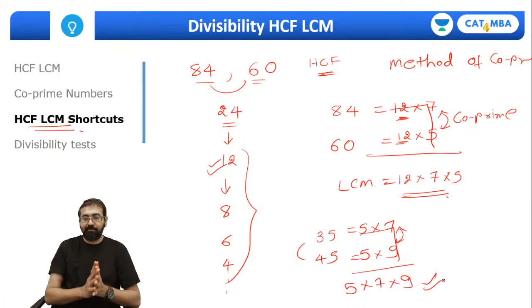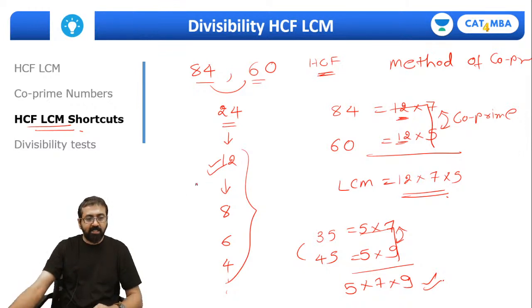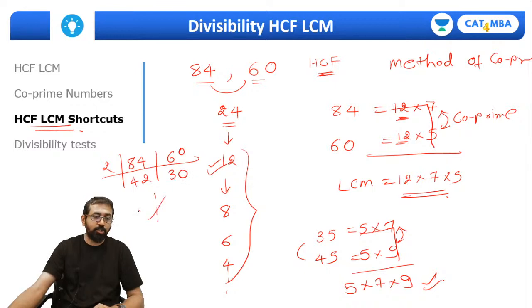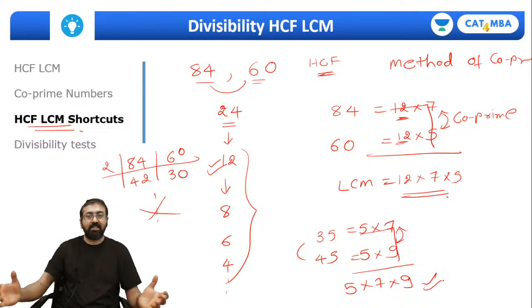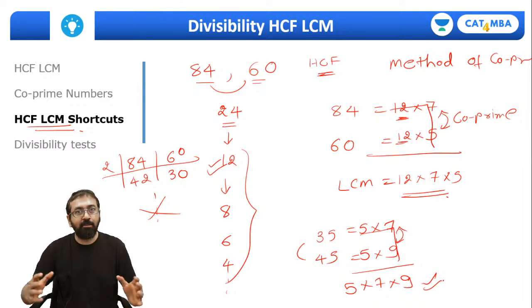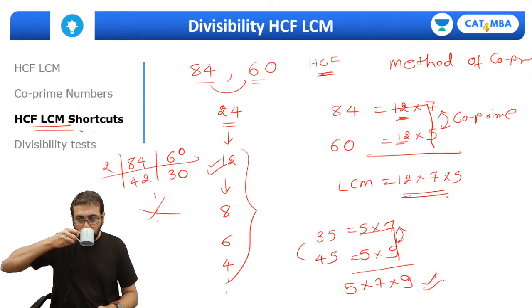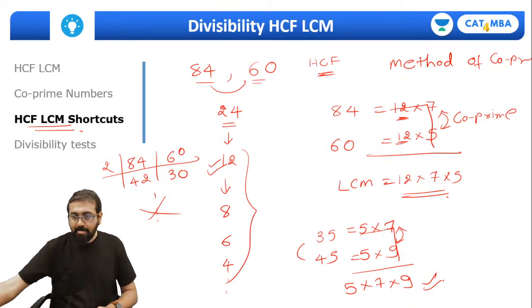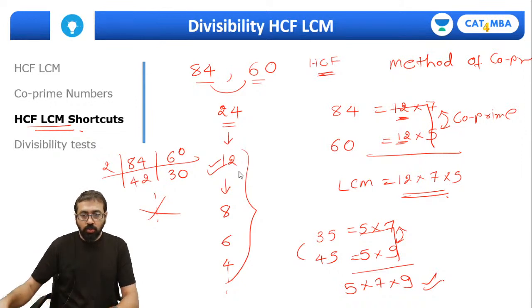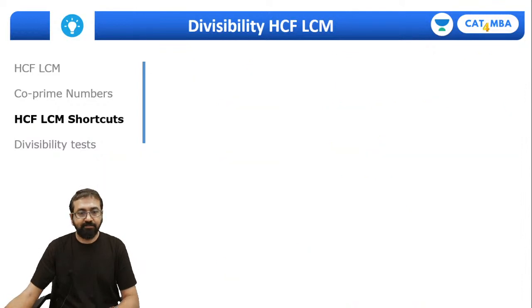Quickly, HCF and LCM. You don't need to use the method you used in school: 84, 60, divide by prime numbers, 2, 42, 30. Guys, it will take so much time, right? And time is exactly what we do not have during the exam. We have very limited time. So let's move forward quickly, everyone.